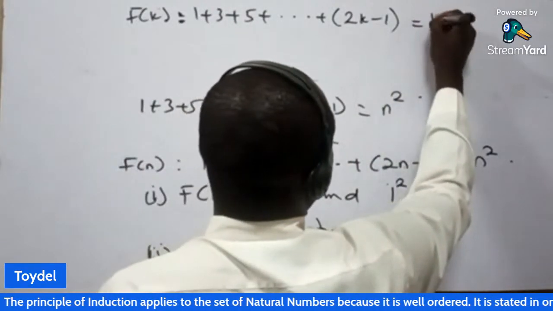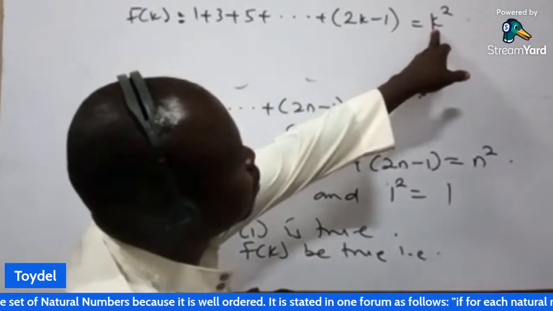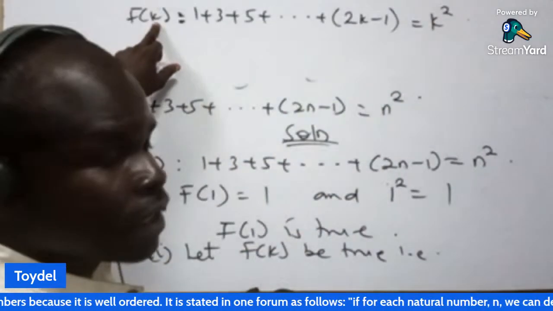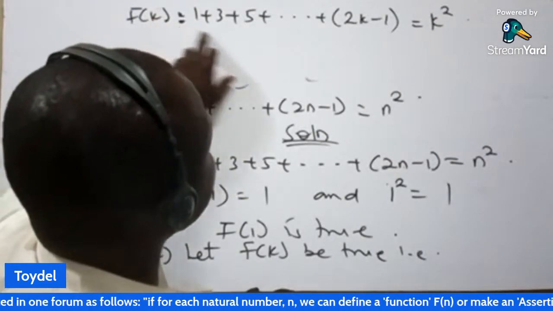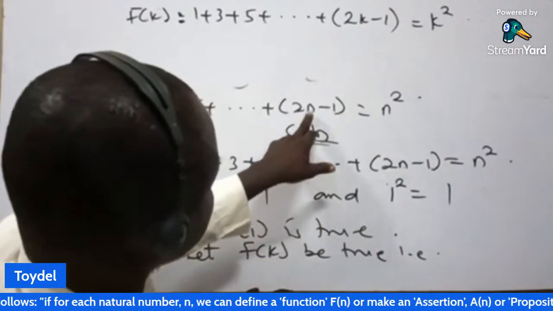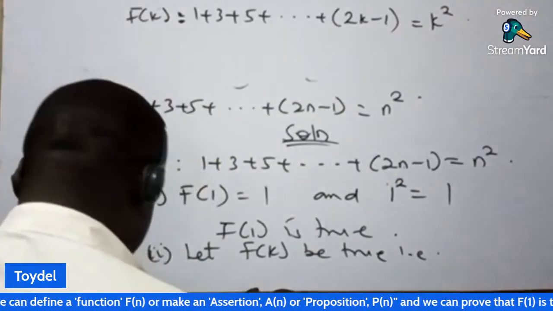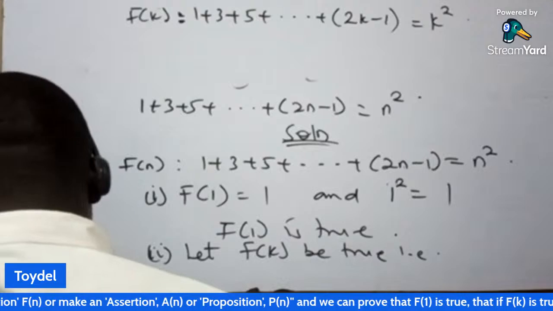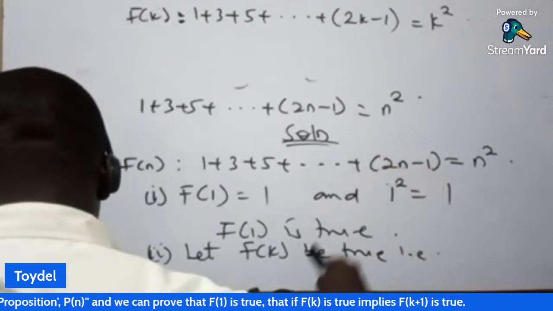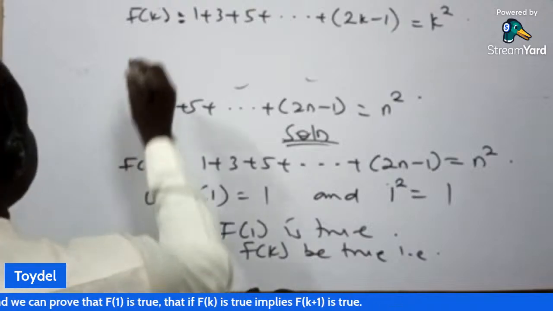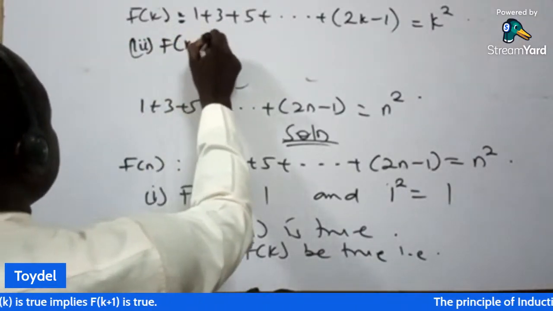Will be equal to what? k squared. When it is 1, we substitute n to be 1. Now, when it is f of k, of course, k is a positive constant. So instead of n, we change n to k. So this is what we have here. Then we let f of k be true. We are not sure, but if it implies that f of k plus 1 is true, then we'll be able to verify. Then the last one, we want to check for f of k plus 1.